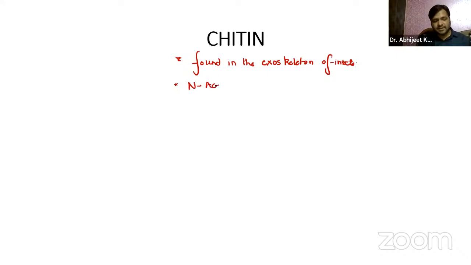Coming on to the next one, that is chitin, guys. Two important points that you have to remember: chitin is found in the exoskeleton of insects, and it is composed of N-acetyl glucosamine, NAG. We have the acetyl group, glucose, and the amine group.